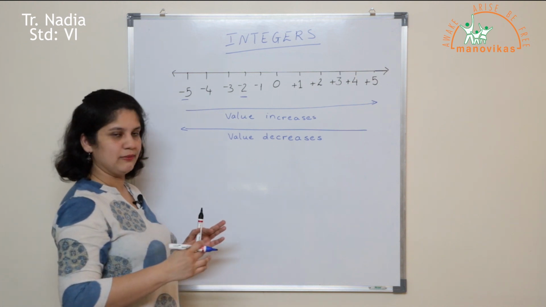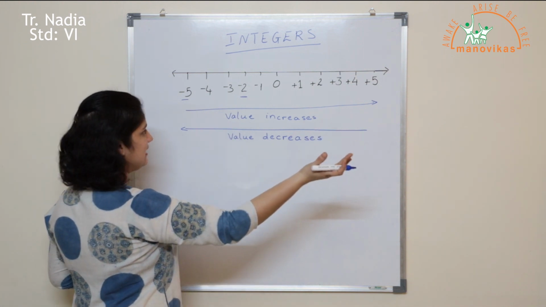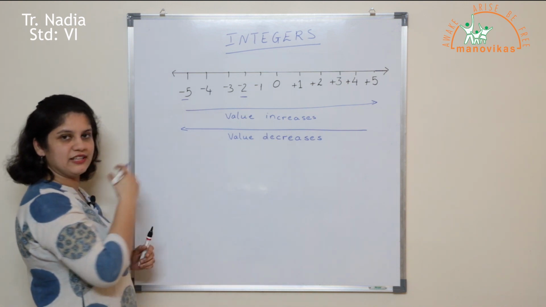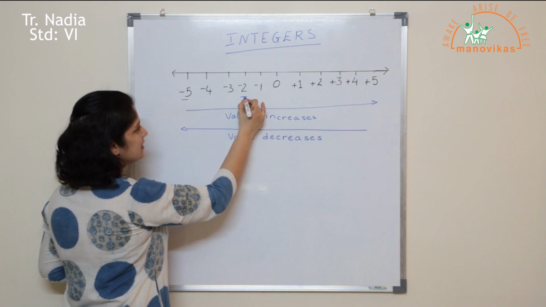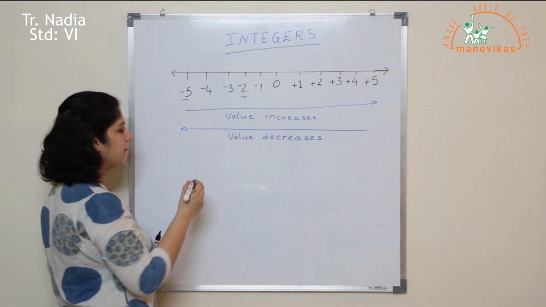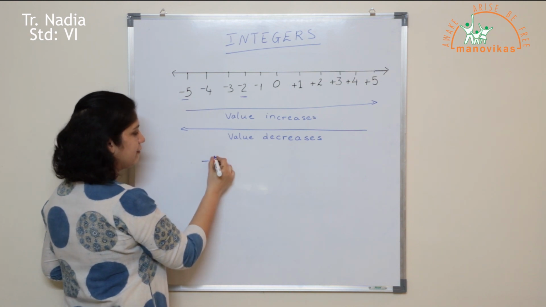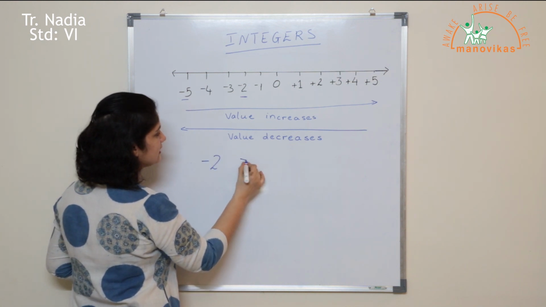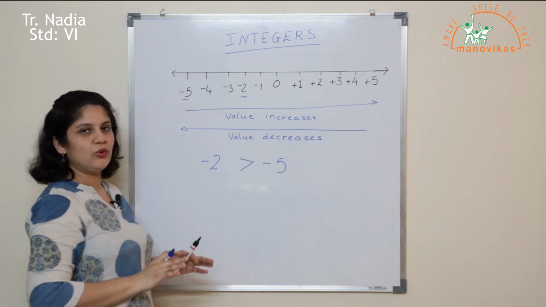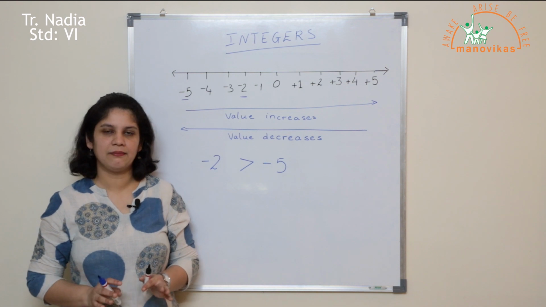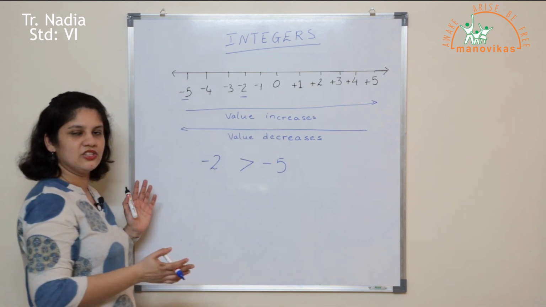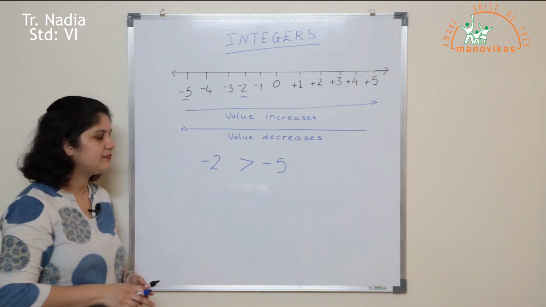So follow the same rule. The integer towards your right is always going to be greater and the integer towards your left is going to be smaller. So -2 is on my right, so -2 is greater than -5. Therefore, I can write that -2 is greater than -5. So whenever you want to compare integers, keep this in mind. The integer towards your right is always bigger than the integer towards your left.